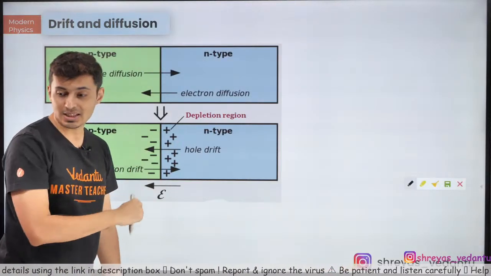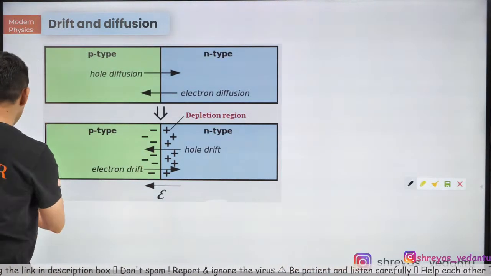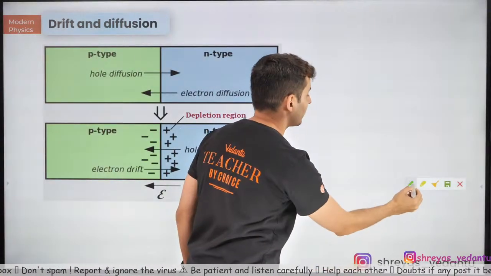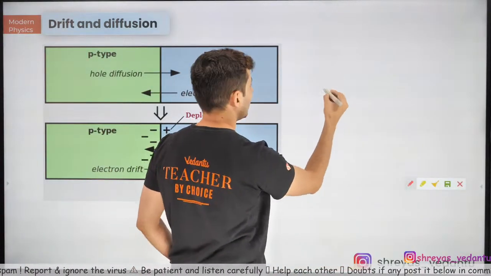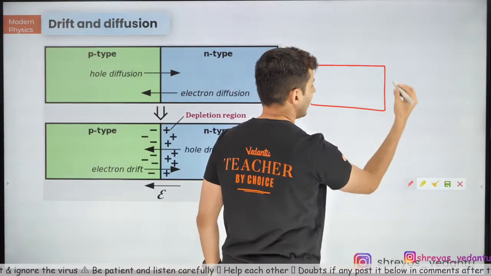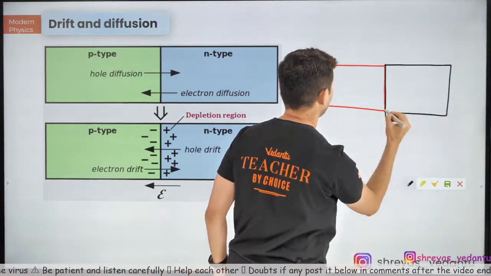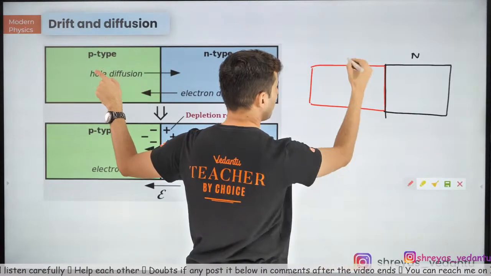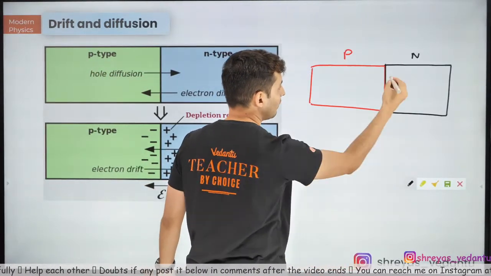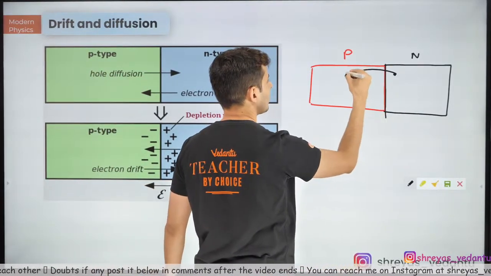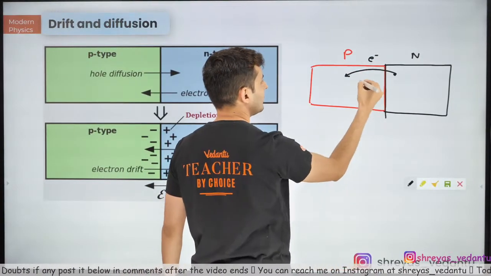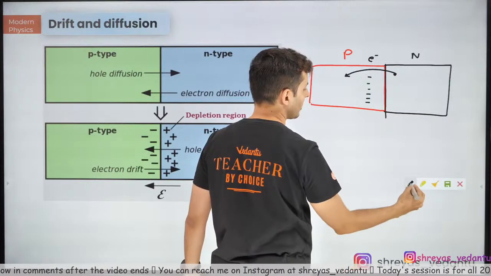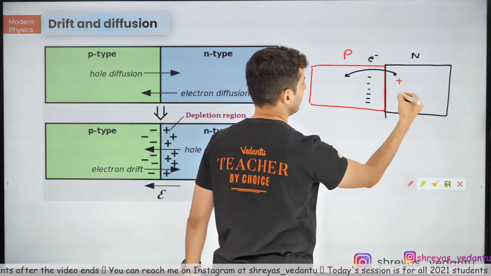But there is one more thing which happens in this depletion layer. Just observe this, guys. Let's say we had the n-type over here and the p-type over here. The moment the electrons came over from the n-type, this side became negatively charged, and there was a hole created here, so this became positively charged.